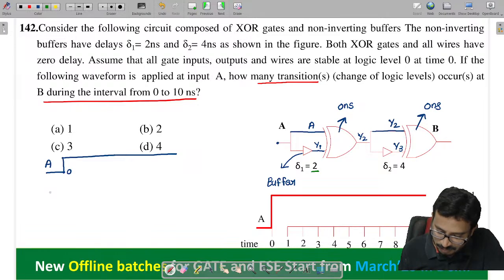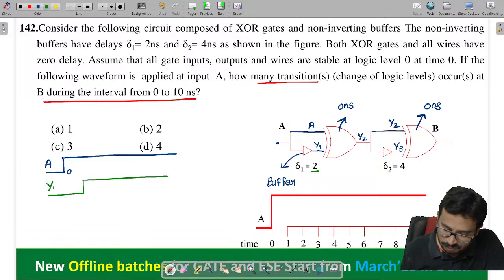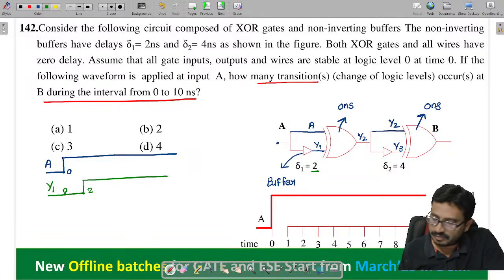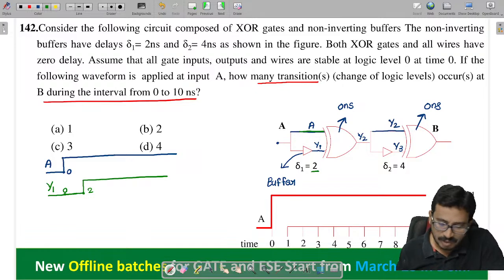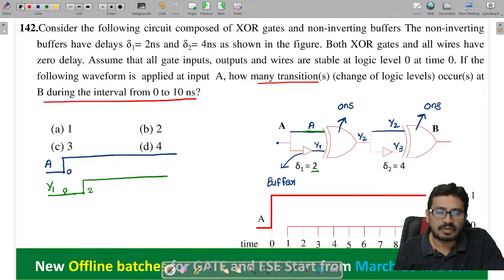So y1 should be the same as A, but it is delayed by 2 nanoseconds. This is my y1. At this location we have 0, at this location we have 2 nanoseconds. Next, whatever the y2, tell me, y2 is an XOR between A and y1. So when the output of an XOR gate is 1, equal inputs or unequal inputs? Unequal inputs, output is 1.